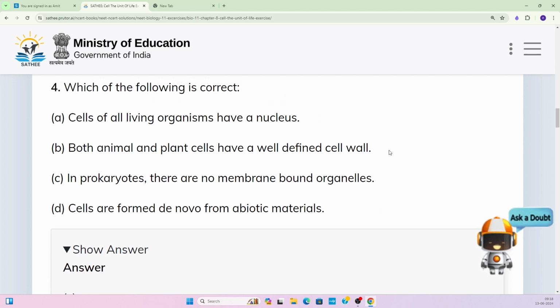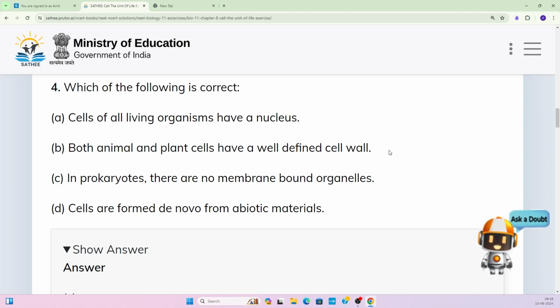Now, cells of all living organisms have a nucleus? Talking about RBCs, they do not have any nucleus. And also in the prokaryotic cell, there is no true nucleus. So this statement is not fully correct, right?